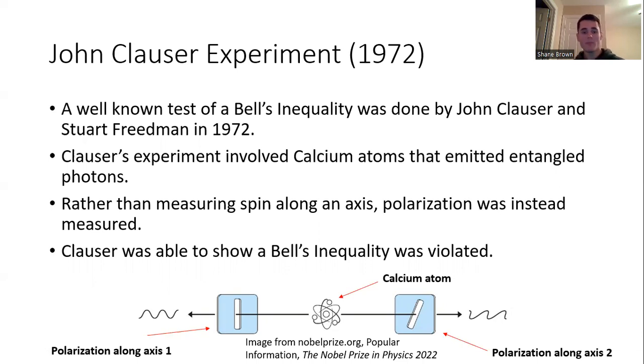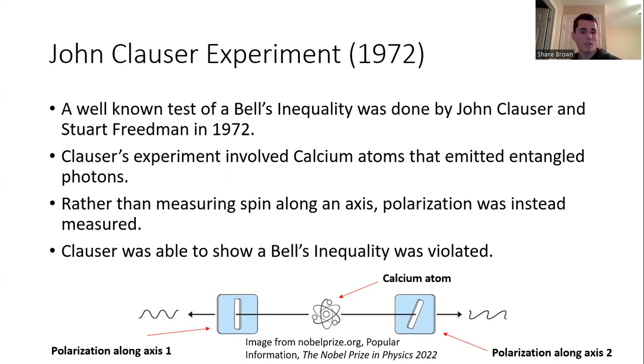And just like with the spins, once we had particles that were emitted, we can now, instead of Stern-Gerlach detectors, have polarizers. Okay, so we can have a polarizer along axis 1, and a polarizer along axis 2, and we can do the exact same sort of experiments that were done with spin 1/2 particles.